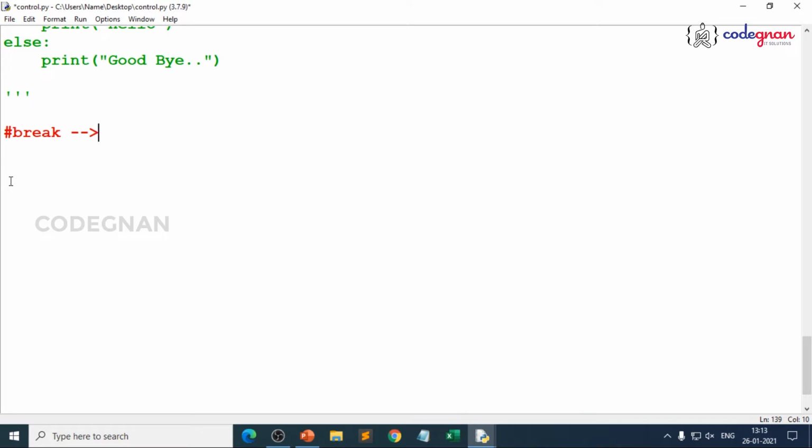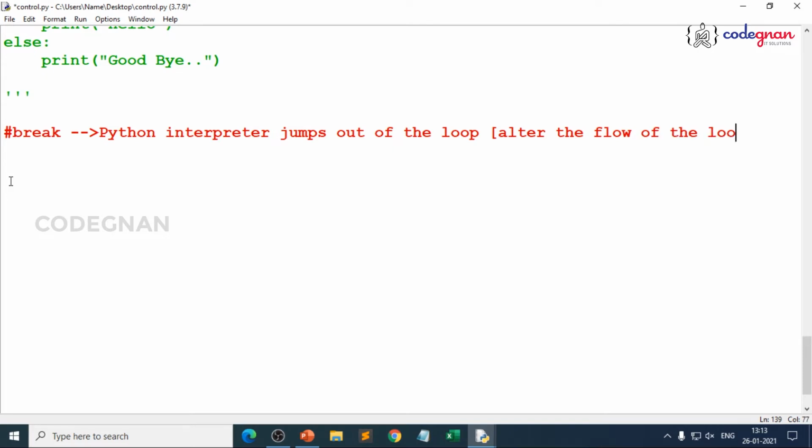We are basically trying to jump out of the loop, because we are trying to alter the flow of the loop. That's where break and continue directly jump out of the loop. That's where we are using break and continue. First we'll understand break. So let's take a simple example.